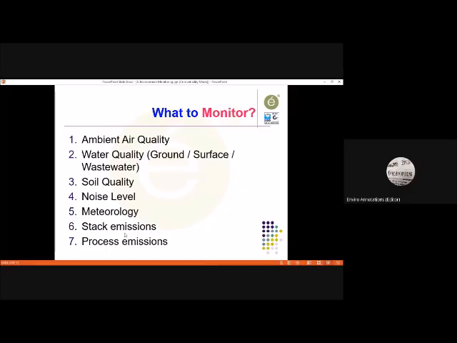Now, this is about water and wastewater. Then we talk about soil quality. For surface soil, the sample is generally taken from half inch to 1 inch below the surface, below the ground. But when we go for soil profiling, it can be up to several feet.